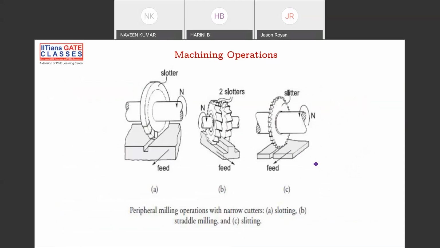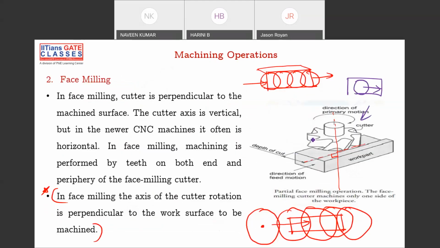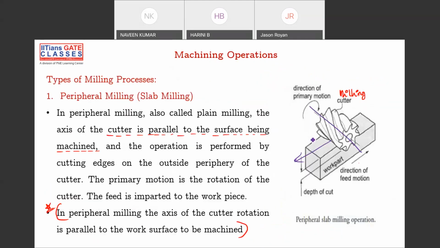And next is face milling operation. Okay. So this axis and the plane are perpendicular. So this plane and the axis of cutter are parallel to each other, then it's called slab milling operation.